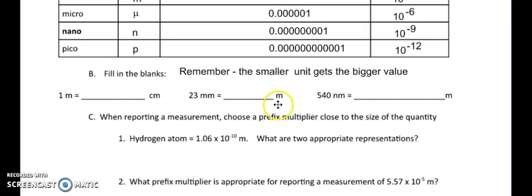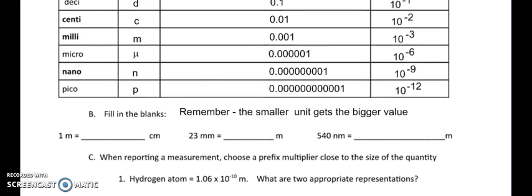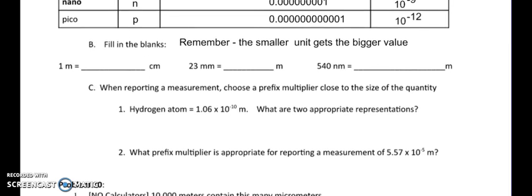Which is bigger, a millimeter or a meter? Well, a meter is bigger, so this is going to get your smaller number. Well, what's the multiplier? For milli, oh, it's 1/1000th. So 1/1000th of 23 is 0.023. A nano is a smaller unit than a meter, so this is a multiplier. So if I were you, I would just write 540, notice I'm not doing it in proper scientific notation, times 10 to the negative 9th. And that would be all right, and your calculator can certainly handle that. And that's how I would treat those.